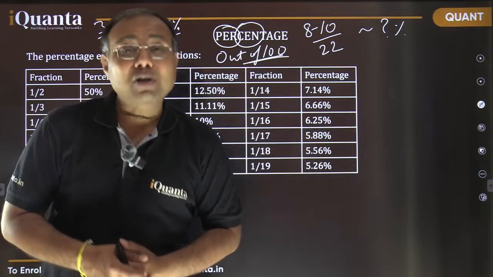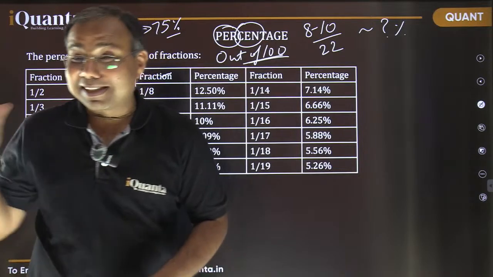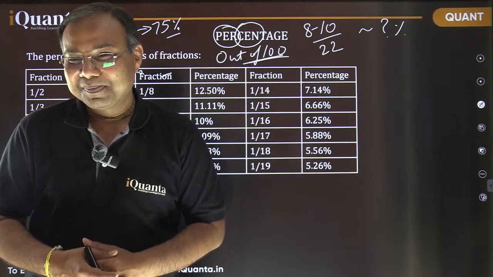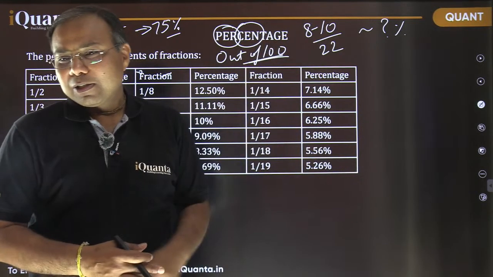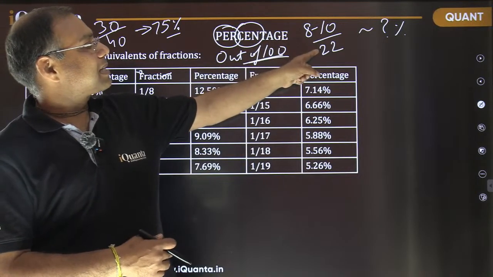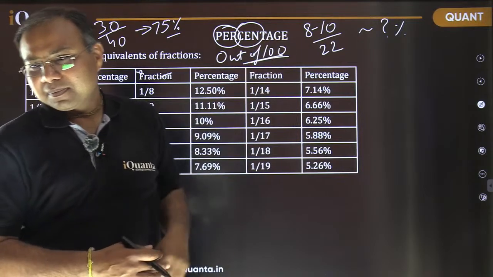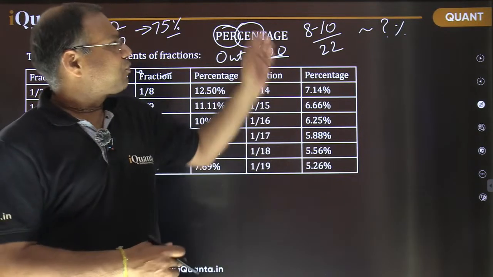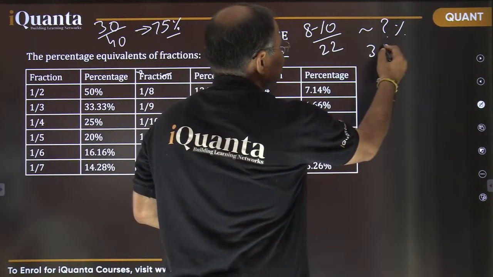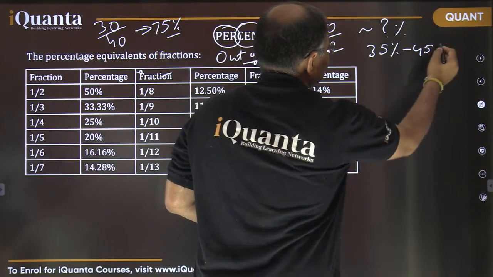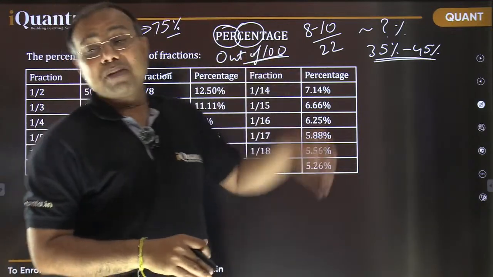So that is the importance of this topic, and that was the beginning of our percentage session as well. I'm taking the lower limit as well. If it is 8 to 10 questions, then 7 1/3 out of 22 is the lower side, so it is more than that. If I take approximate values, I can say 35 to 45%. So 35 to 45% of questions in the quant section are going to be from arithmetic.